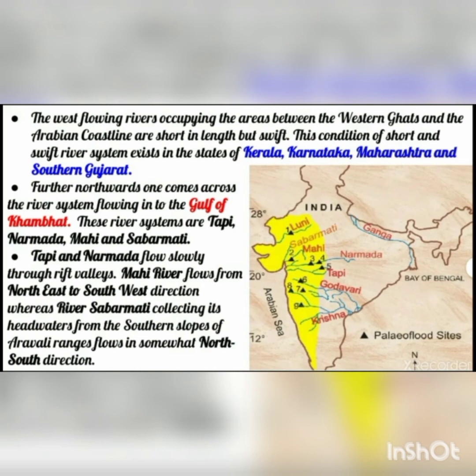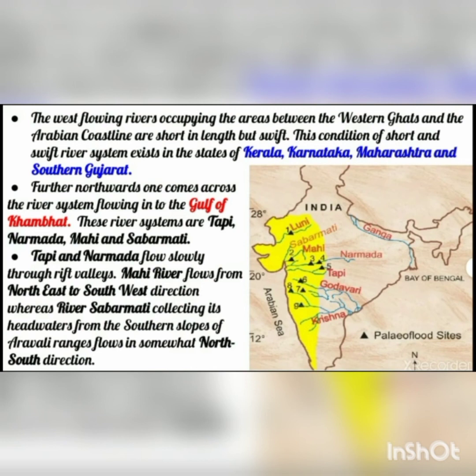Now here, through this yellow shape that is shown, Mahi river flows towards the northeast to southwest direction, whereas the river Sabarmati, collecting its headwater from the southern slope of the Aravalli ranges, flows in somewhat north-south direction. Where does Sabarmati collect its headwater from? From the southern slopes of the Aravalli ranges, and afterwards it is flowing in somewhat north-south direction.